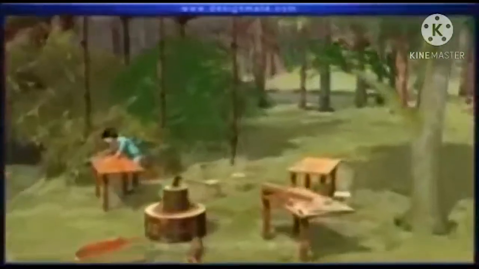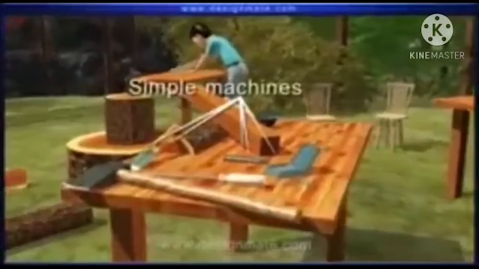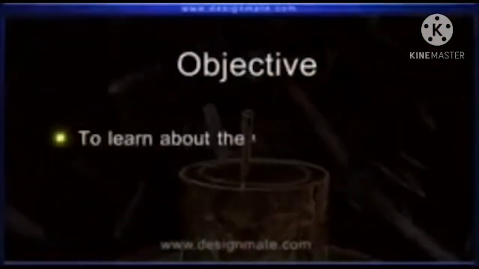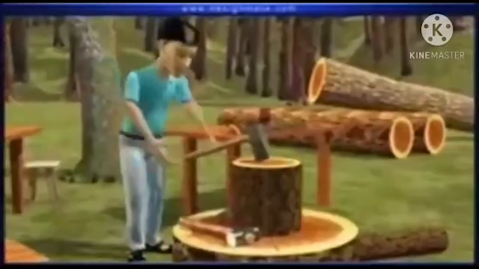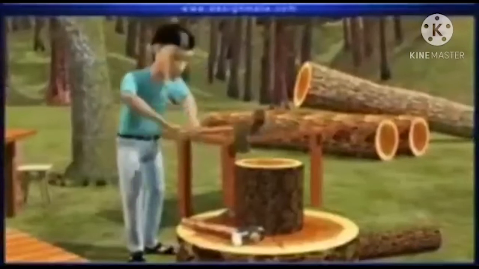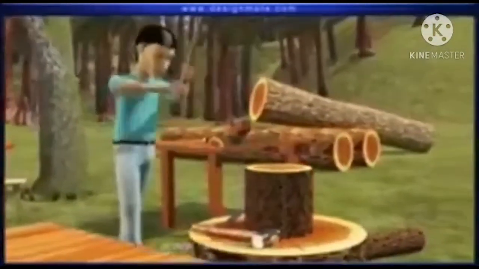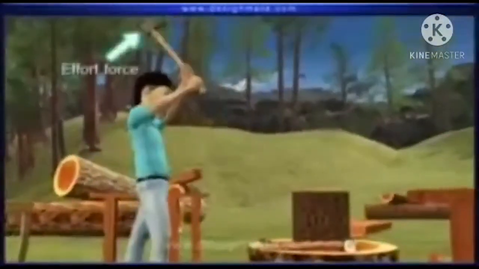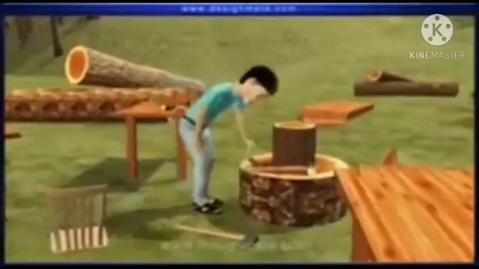Understood? Here we are going to learn about wedges and screws. You can see the simple machines over on the table. And here, the objective is to learn about the wedges and screws. See that man lift the axe and try to break that piece of wood. See how much effort he took. Can you see that? Yes, it's very difficult.